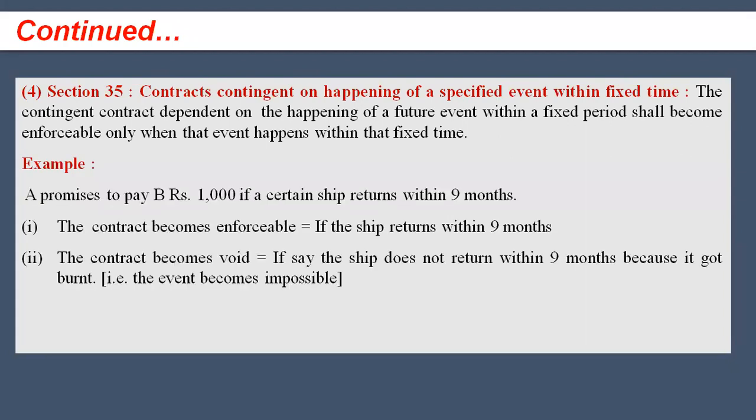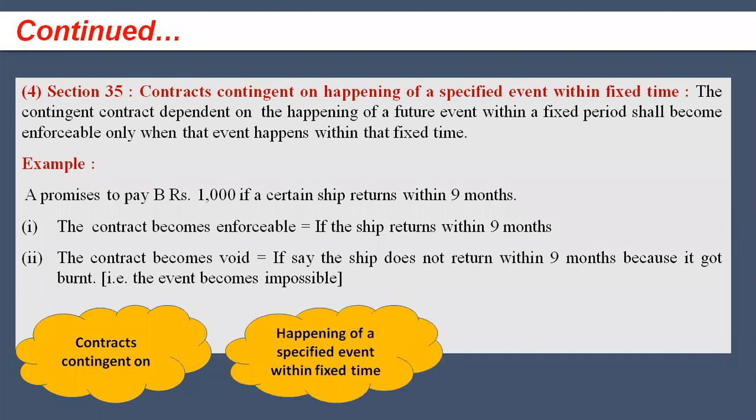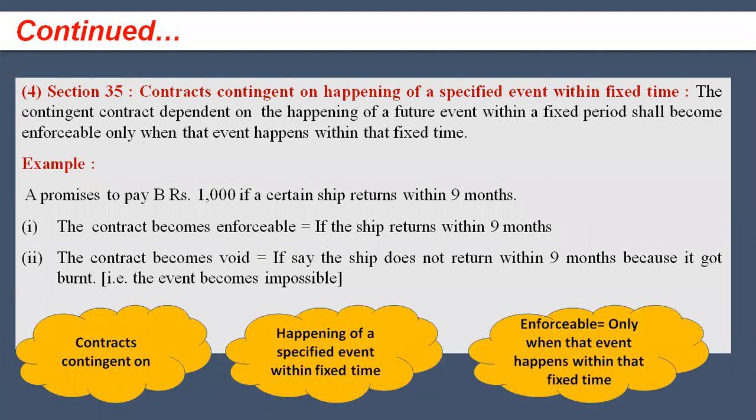For example, A promises to pay B rupees 1,000 if a certain ship returns within 9 months. Here there are two conditions. The very first is that a certain ship returns, and the fixed time is within 9 months. So the contract becomes enforceable if the ship returns within those 9 months. The contract becomes void if the ship doesn't return within 9 months because it got burnt or sunk. So contracts contingent on happening of a specified event within a fixed time are enforceable only when the event happens within that fixed time.